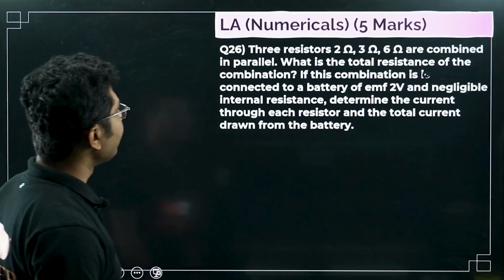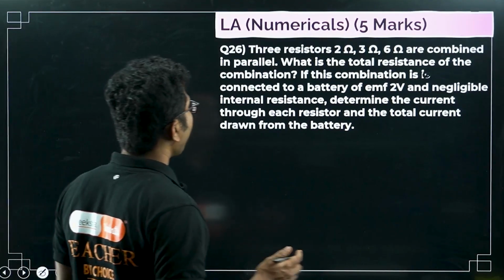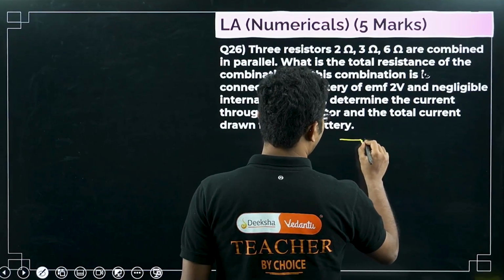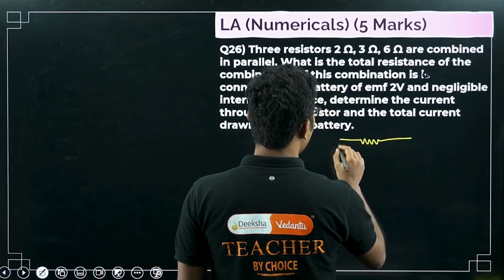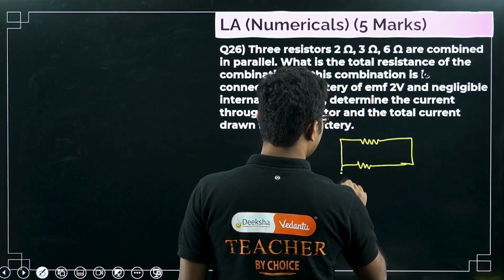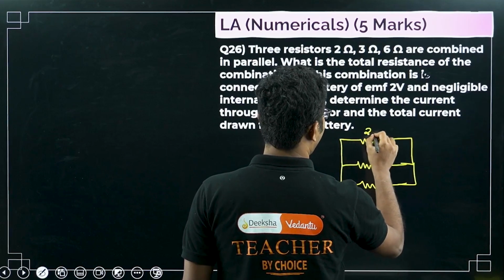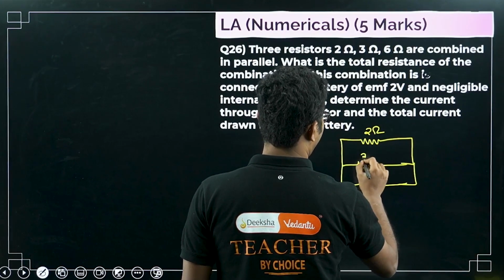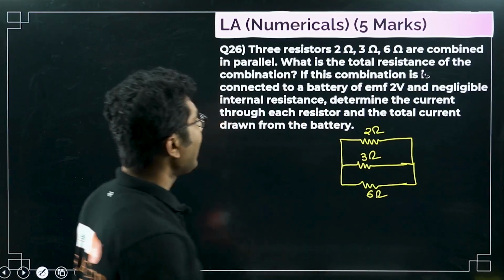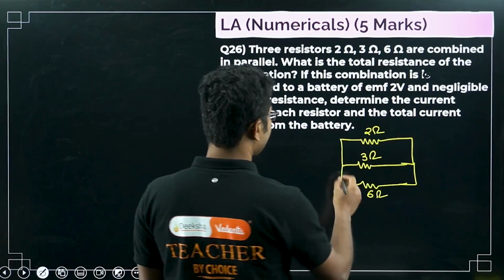Okay, so 3 resistors combined in parallel. Let's first draw the circuit diagram: 2 ohm, 3 ohm and 6 ohm are combined in parallel. What is the total resistance of the combination?